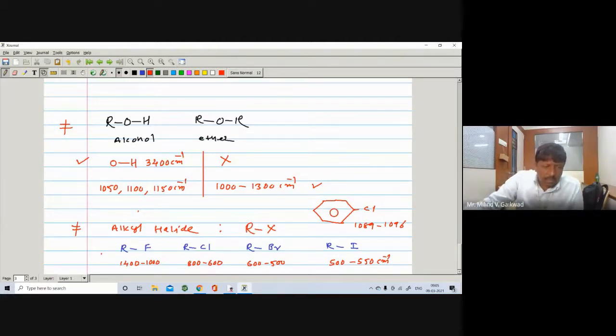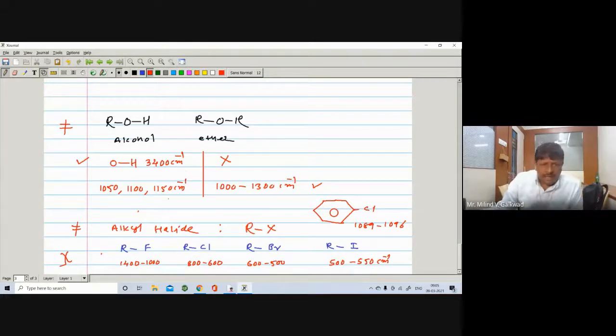The stronger the bond, the more is the force constant. The more the force constant, the more is the vibrational frequency. So it will appear higher. As compared to fluorine, chlorine is somewhat less electronegative than bromine and then iodine. That's why it has such vibrational frequencies. So here you should know the electronegativity of the bond.